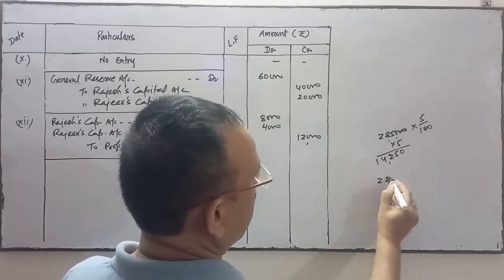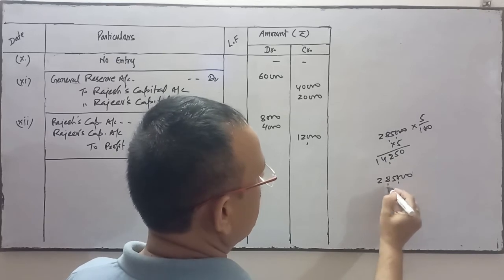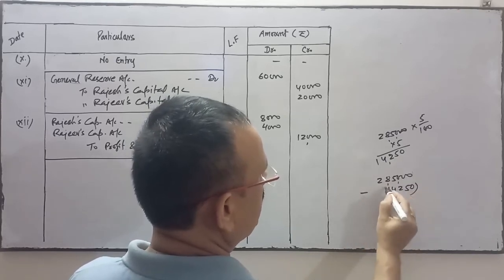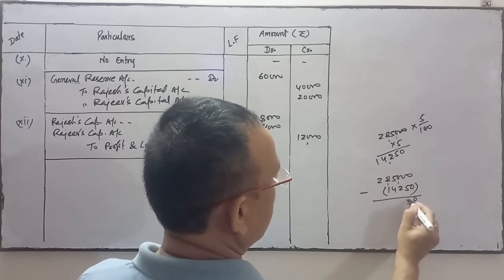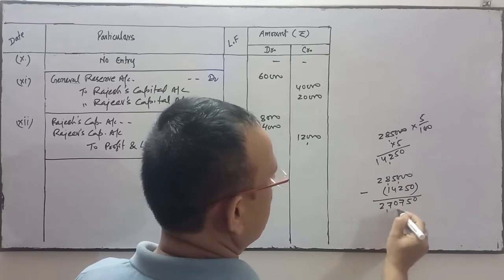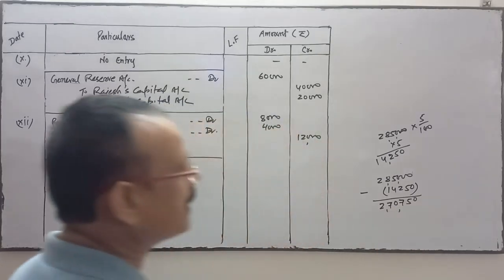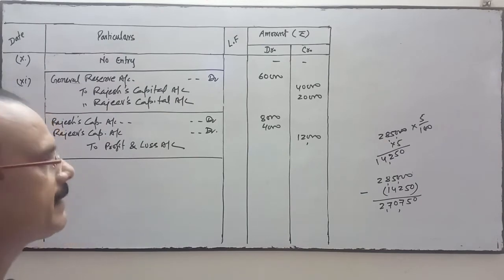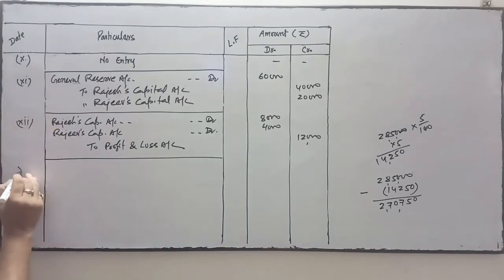So 2,85,000 minus 14,250, deduct it. So 2,70,750. After deduction of brokerage commission, we will write the amount 2,70,750.